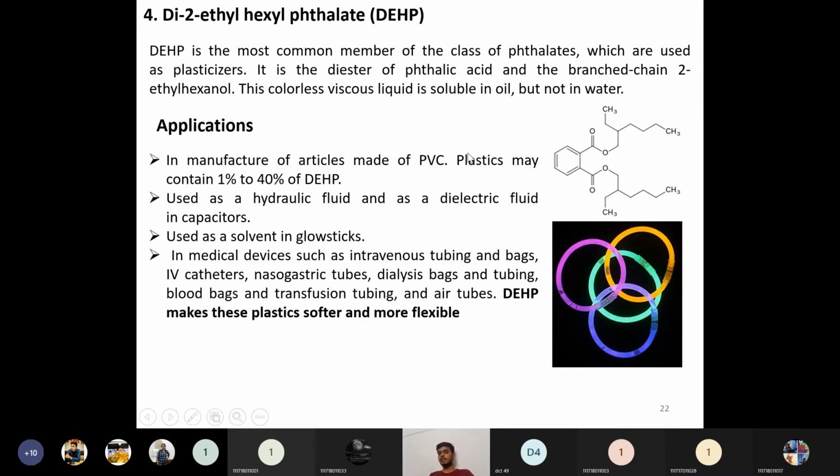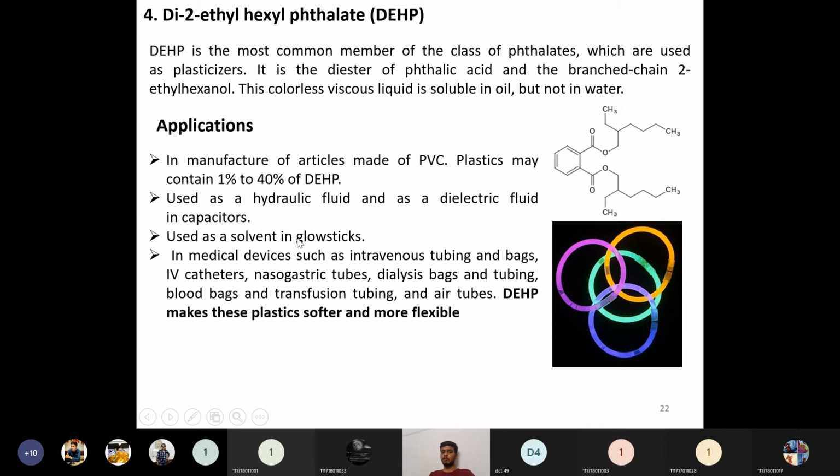Nearly every plastic material will contain about 1 to 40% DEHP. It is also used as a hydraulic fluid and as a dielectric fluid in capacitor manufacturing in the electronics industry. In nearly every plastic manufacturing, this type of plasticizer finds application, with 1 to 40% of the composition being DEHP.